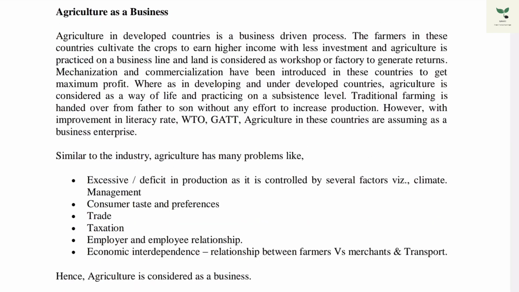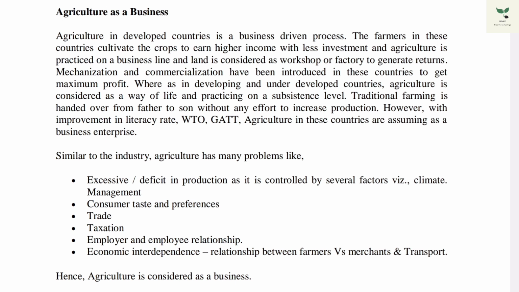Agriculture as a business. In developed countries, agriculture is a business driven process where they generate high income with less investment, where land is considered as a workshop or factory. Because of mechanization and commercialization, they are gaining maximum profit.